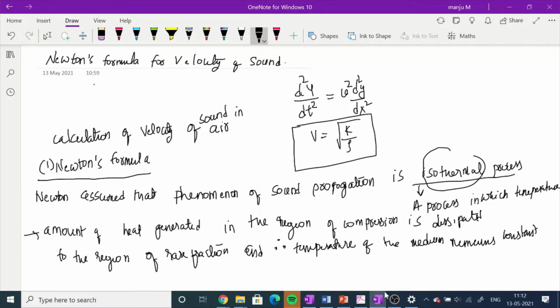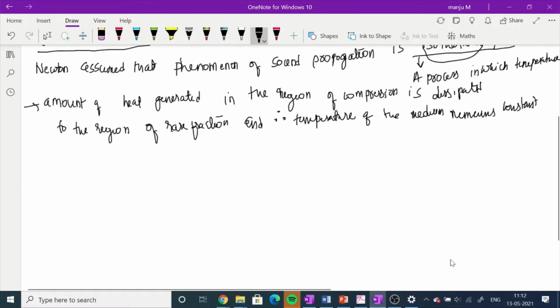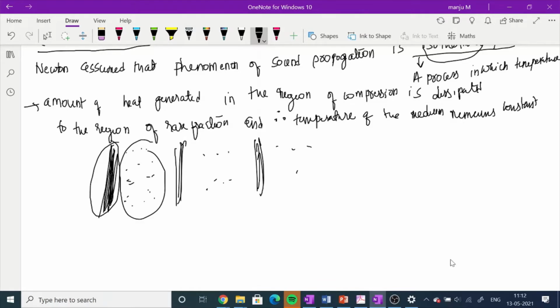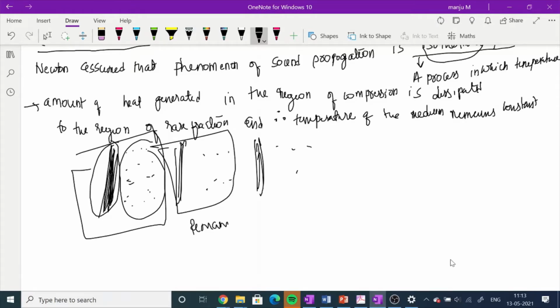See, we know that sound propagation occurs by compression. Let me assume that this is the compression region and this is the rarefaction region. So the amount of heat generated during compression is dissipated into the rarefaction region, so that when we consider this system and this system, the temperature remains constant. Newton argued that. So therefore he assumed that temperature remains constant.